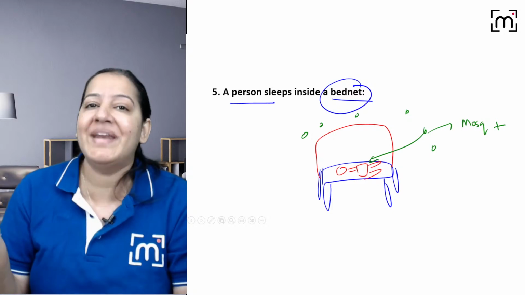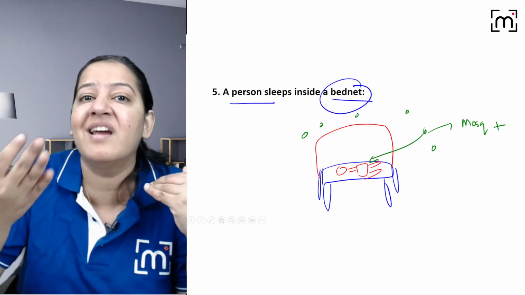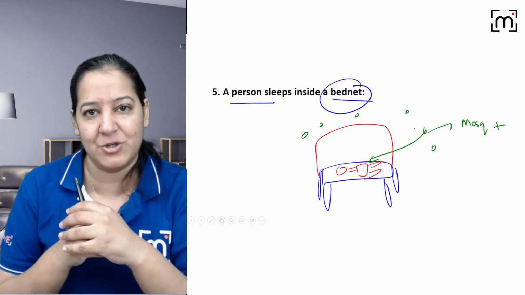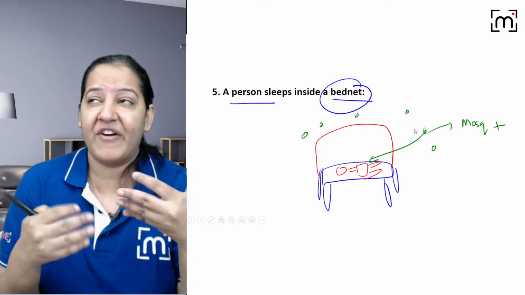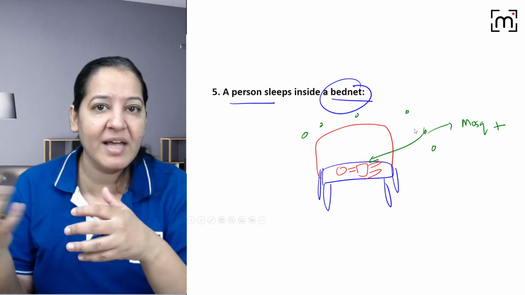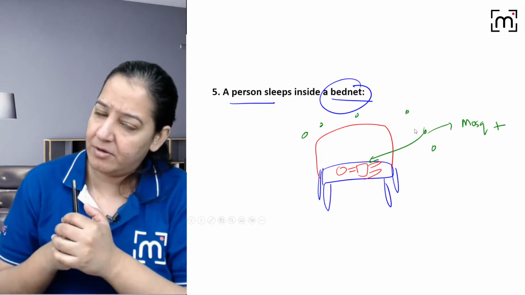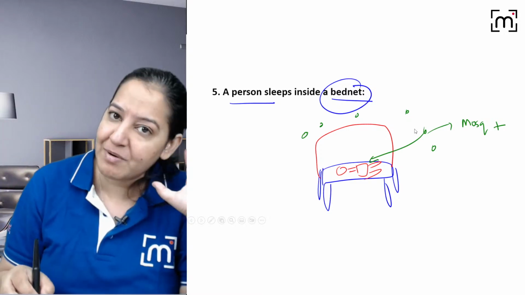You can't say that there is no mosquito. If there is no mosquito at all, that would be primordial. But mosquito is there, malaria is not there, so that is primary. There are mosquitoes, na, in my room there are a lot of mosquitoes. In my room there are multiple mosquitoes. So whenever I am going to sleep, I am afraid that these mosquitoes will bite me and I will have malaria in future. Right? I do not want that. I will apply a bed net and go to sleep. So mosquitoes are present, but they cannot bite me. Right? So this is primary.